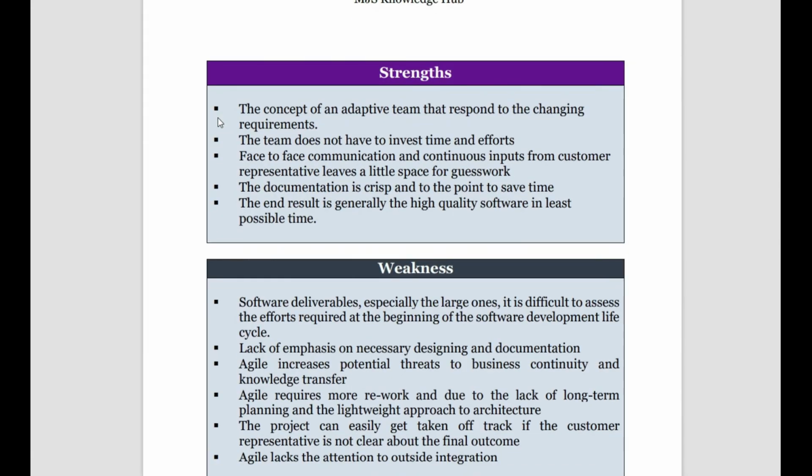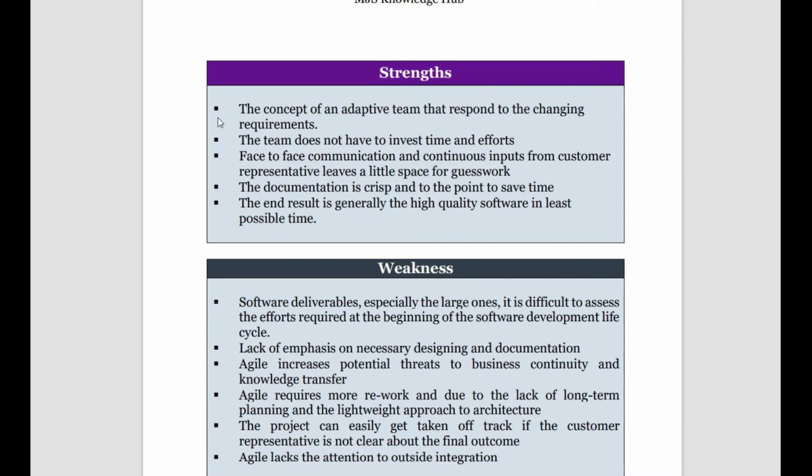And what are the strengths of the agile method? It is adaptive. The team does not invest much time in gathering data, they automatically get it. Then face-to-face communication is a better form of communication, and the documentation is very crisp. Here it's not that we don't do any documentation, we do, but very crisp documentation as to what is needed. Then the result is generally high quality software in the least possible time. So we can say we'll get good software in a small amount of time through rapid application development.